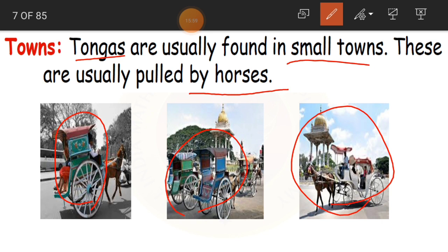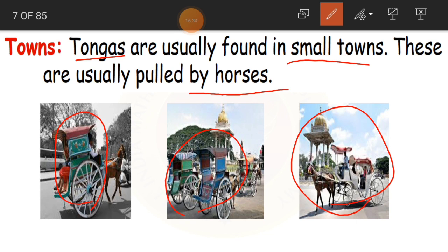Outside the railway station or bus station, we were able to find more of these tongas and rickshaws to carry people from that place to their destination, in the sense their home or their place. Because these days auto rickshaws have come, cabs have come, cars, all other means of transport have come, so these tongas and rickshaws have become less.